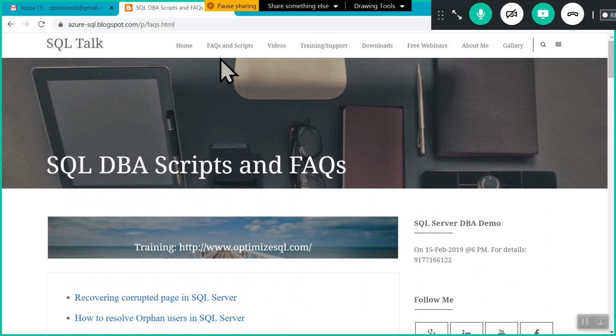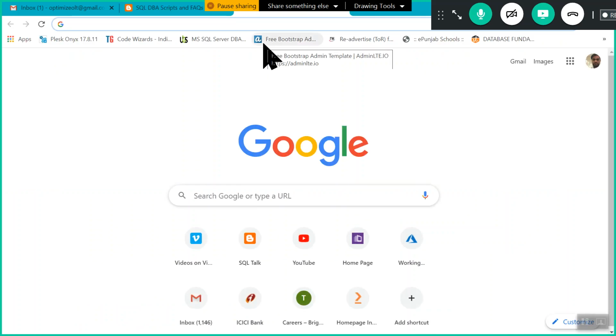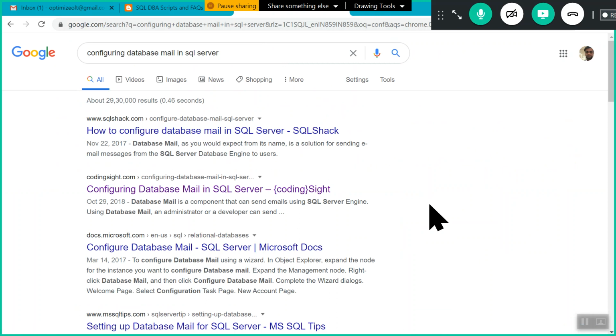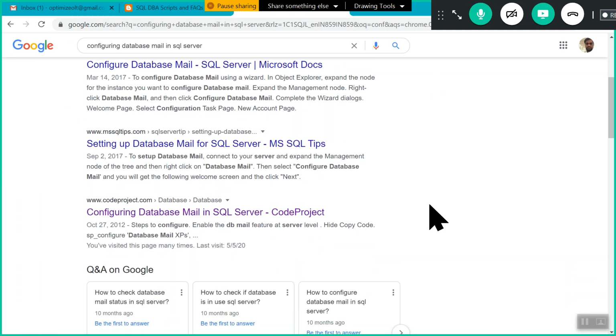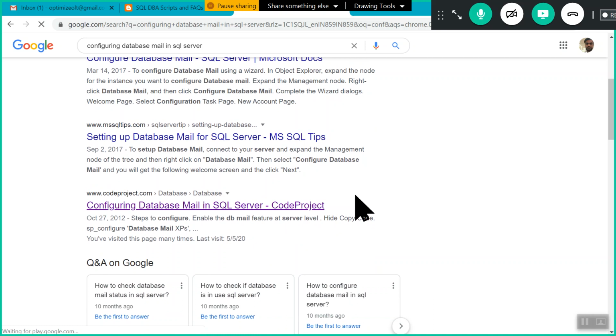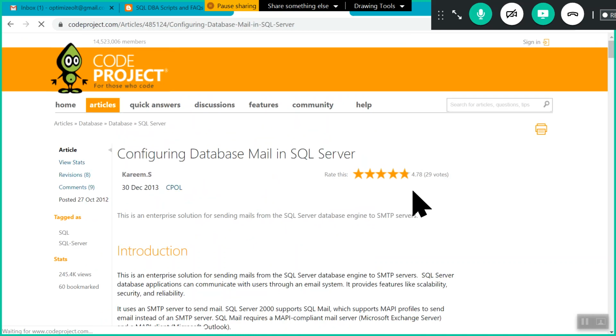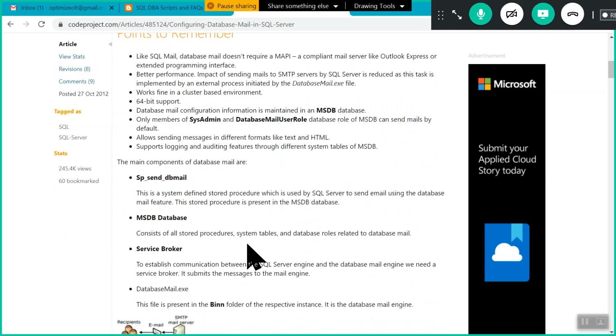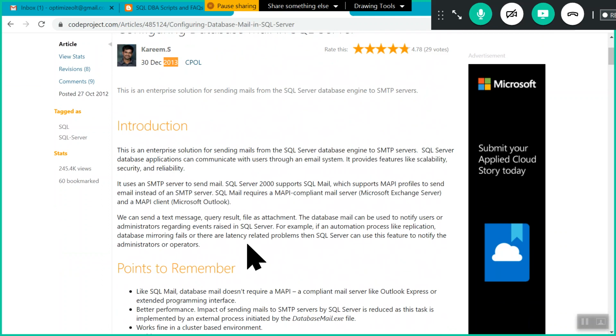As well as that, I write articles for various websites, like configuring database mail. Very long back, 6 or 7 years back, I wrote Configuring Database Mail in SQL Server step by step.